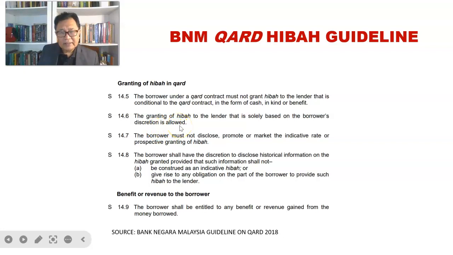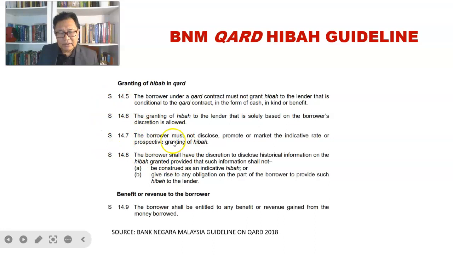So the borrowing party, the bank, can give hibah, but that is voluntary, based on the sole decision of the bank, and there shouldn't be any kind of contractual condition accorded to the contract to require the borrower to pay a certain amount. So it is up to the borrower, which is the bank, to set what rate they want to award this hibah, this Qard upon maturity, right?